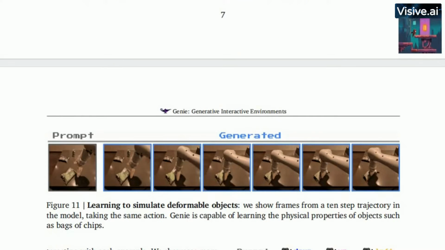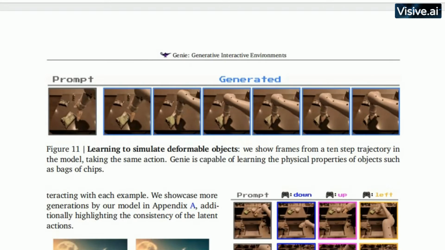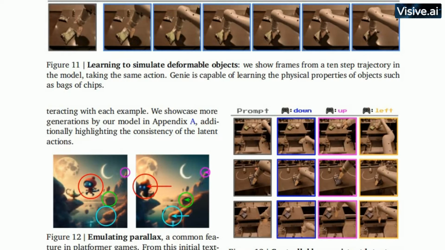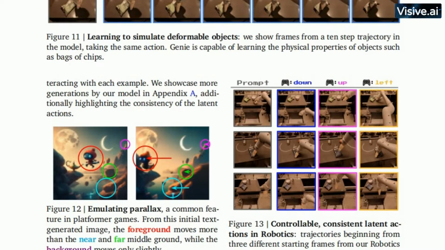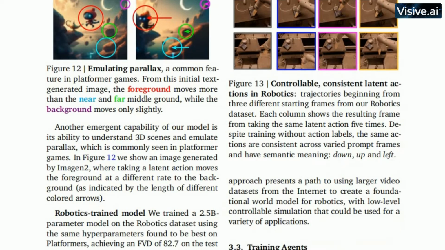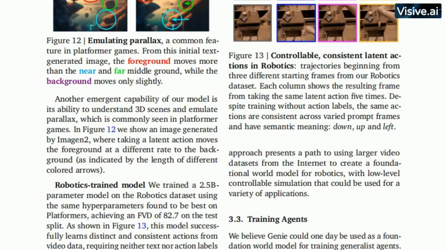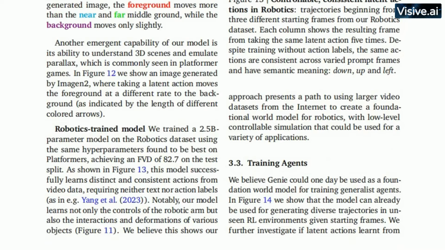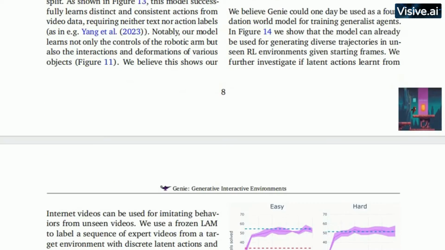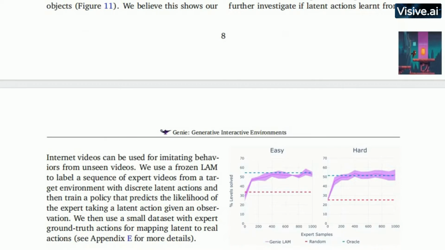It's suggesting a shift in how we approach and think about AI. It's introducing the idea of generative AI not just as a tool for creating images or text, but as a means of creating entire experiences. It's a paradigm shift, a new way of thinking about and interacting with AI. And this is why the release of Genie is so significant. It's not just about the technology itself, but about the potential it represents. It's a glimpse into a future where AI is capable of more than we can currently imagine. A future where AI can create entire worlds, complete with their own rules and logic.